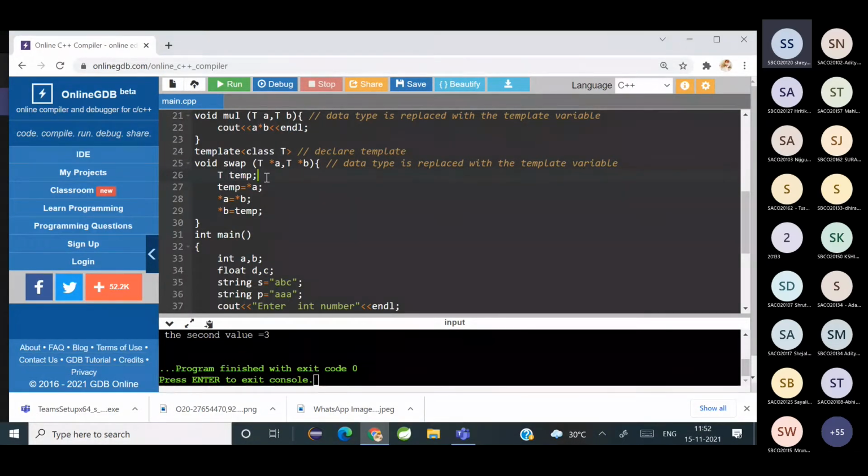Yes, ma'am. समझ में आया क्या सबको? Yes, students, are you all there? Yes, ma'am. Everybody, have you all understood?